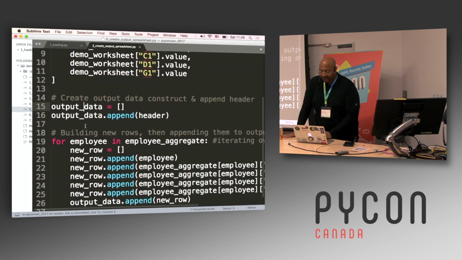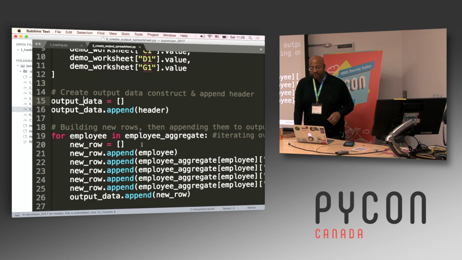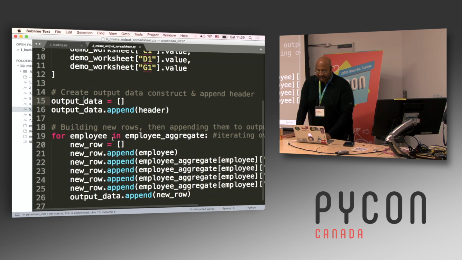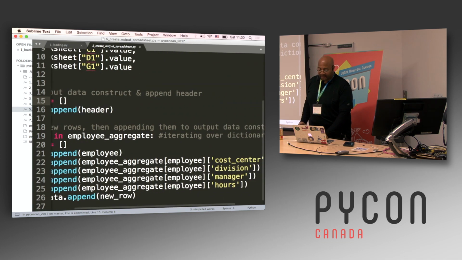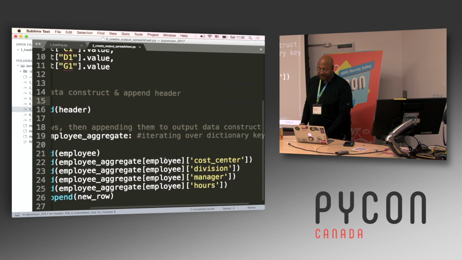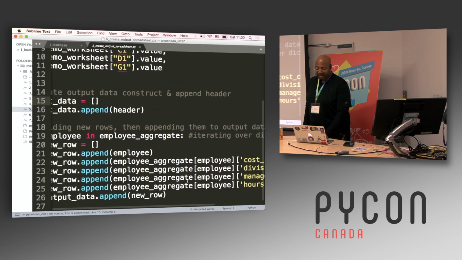Then I'm creating this data structure that I'm going to use to output to the spreadsheet object, and I'm appending the header to it. And then I'm adding these new rows to that output object. For every employee in that employee aggregate dictionary that I created, I'm making a new row, and I'm appending the employee ID, and then to that employee ID, the cost center, the division, the manager, and the hours keyed for that specific employee.